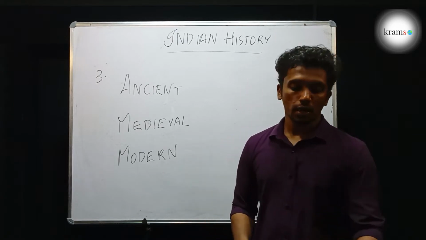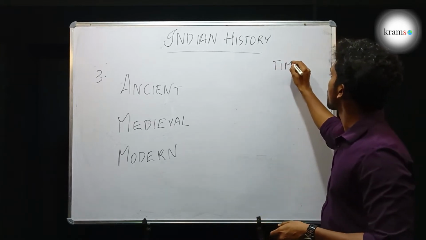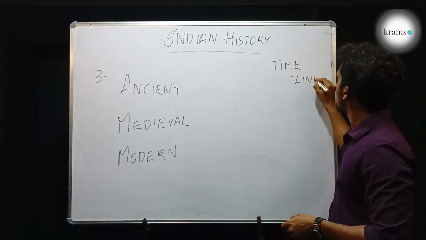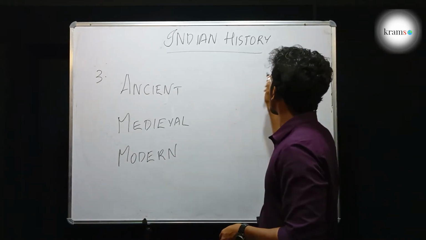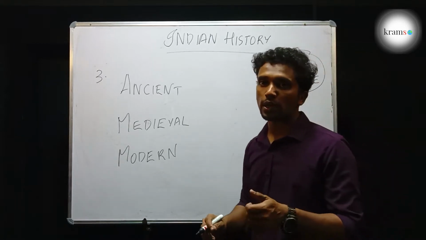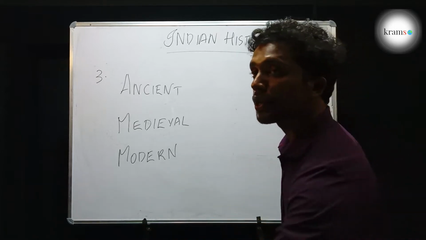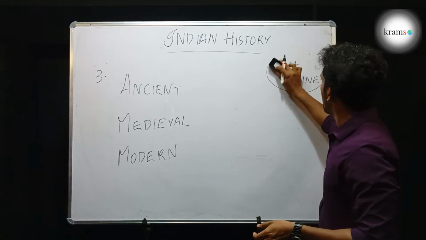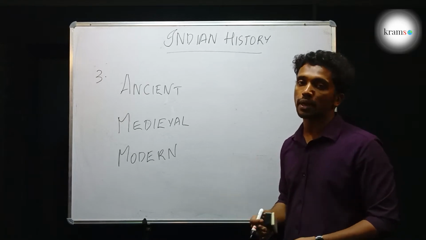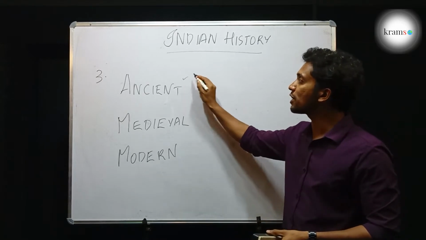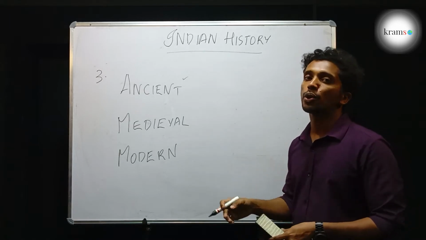For the sake of studying history, it is easy if we follow timelines. The best way to learn history is by knowing the story and then making your own timeline, so that you won't forget the years or names of people. You won't mix them up. So the way in which we are also going to take the class will be like that. We'll have a timeline for the entire history, which will be very brief, so that we will know what is going to happen in each period. After that, we will take each individual period and see the timeline of that period in depth. Then we will go into the subject.